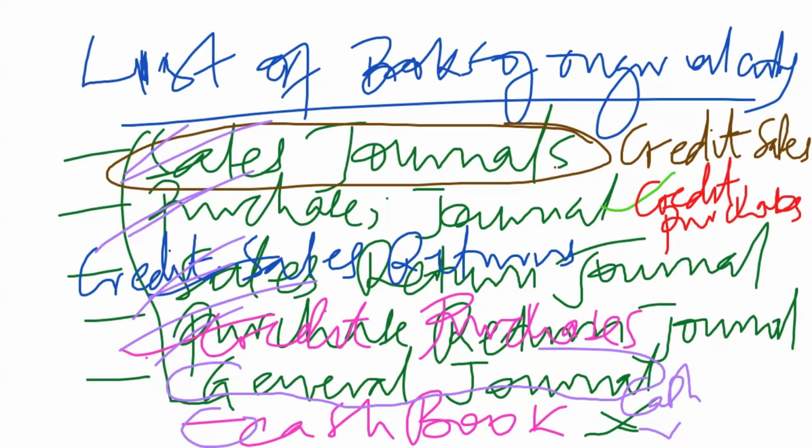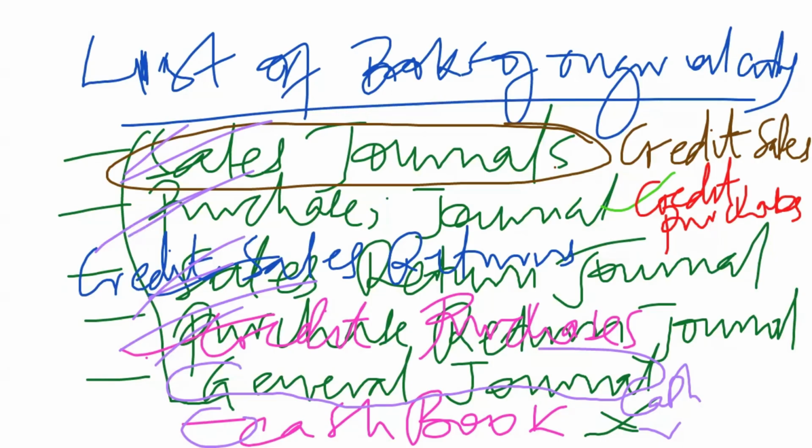So some of these things, I emphasize on them, because I know some students are going to be doing some objective questions. They may tell you which of these day books is not a specific book of original entry. That would be the general journal, or what sometimes they call the general proper.